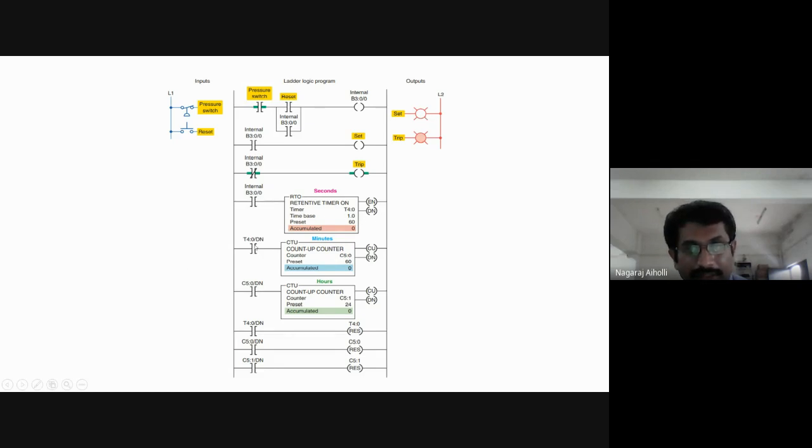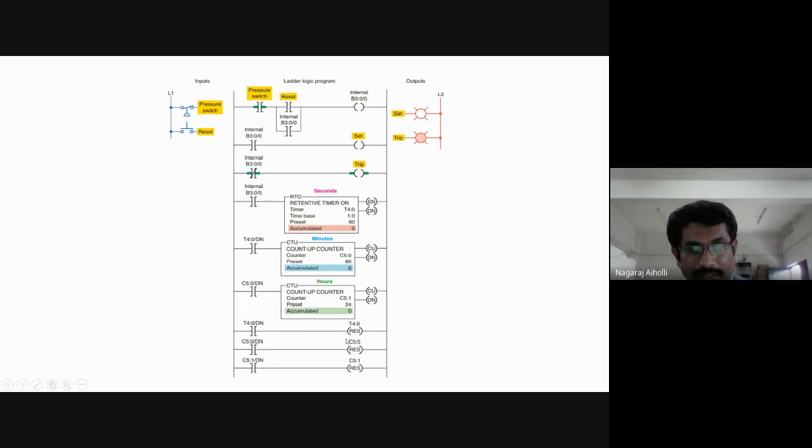This is the done bit. The done bit is connected here, T4:/DN. This is making this count go from 0 to 1 minute count. Then this is counting 60 to 60. Then C5:0/DN, that is this up count, is connected as input to the hour counter. This will count every time as the seconds go, and when the minutes go from 60 to 60, the hour counter will go from 0 to 1. Like this, it counts up to 24, and then the DN bit of the hour will be equal to 1.